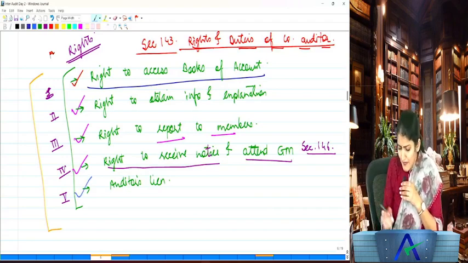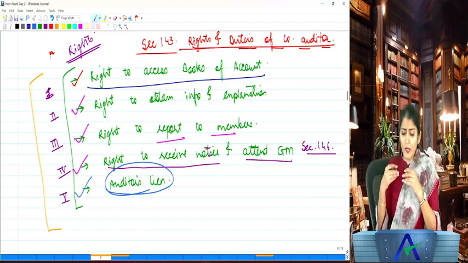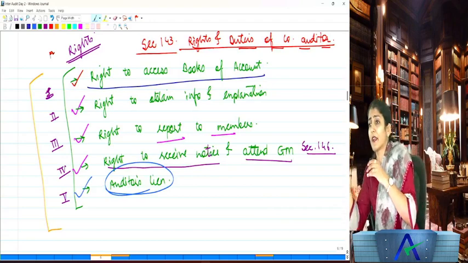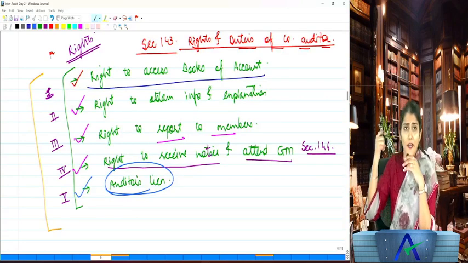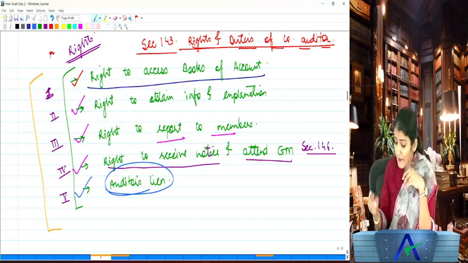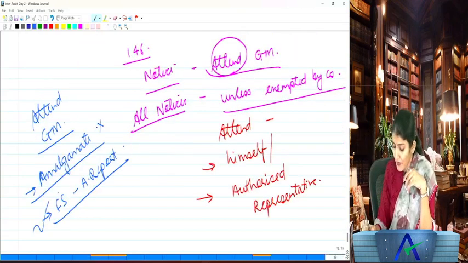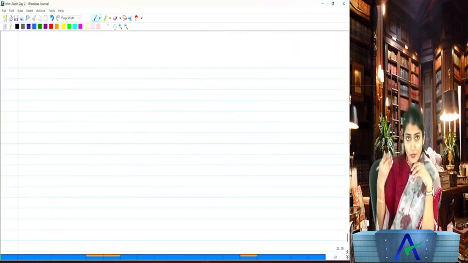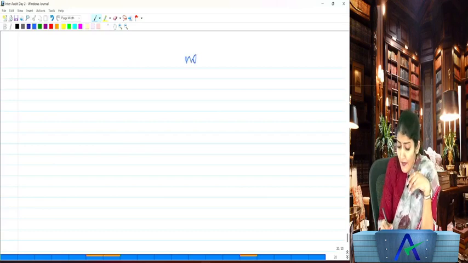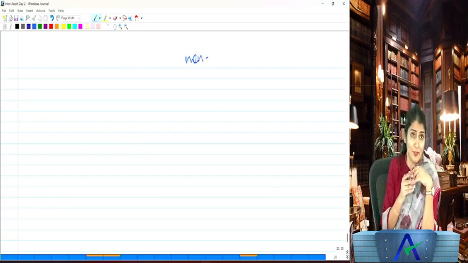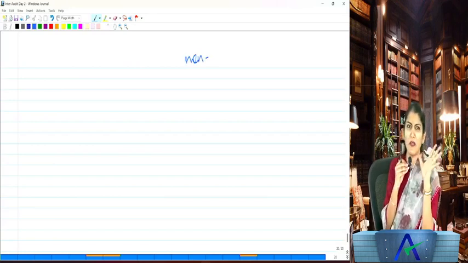Now coming to the last right of the company auditor, which is a 100% theoretical concept, but somehow it is still there in your study material, so we continue to discuss it. Now you've done your audit. Do you need to get your fee for that? You've done the audit, should you get the fee for that? Yes, and now the client is not paying the fee. The audit is already done. You thought they are good people, they will say, auditor, right now no money, we'll pay you later.